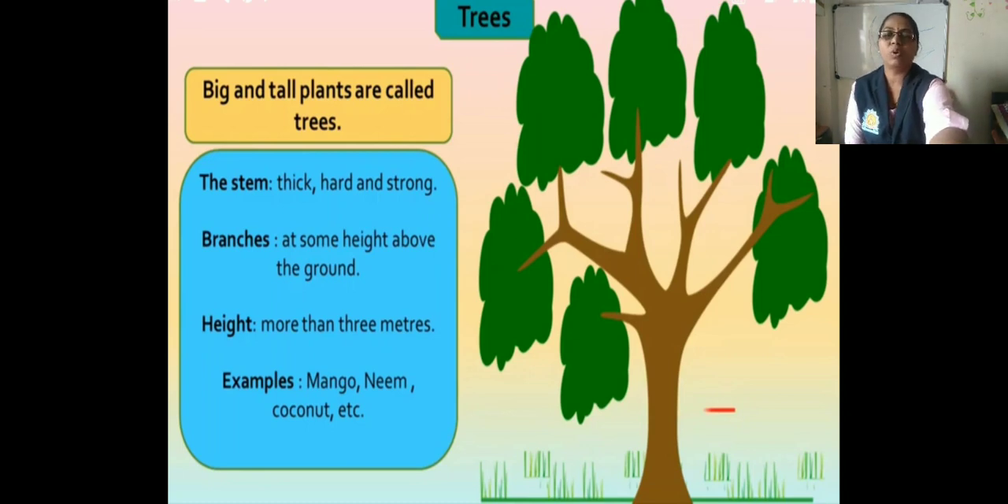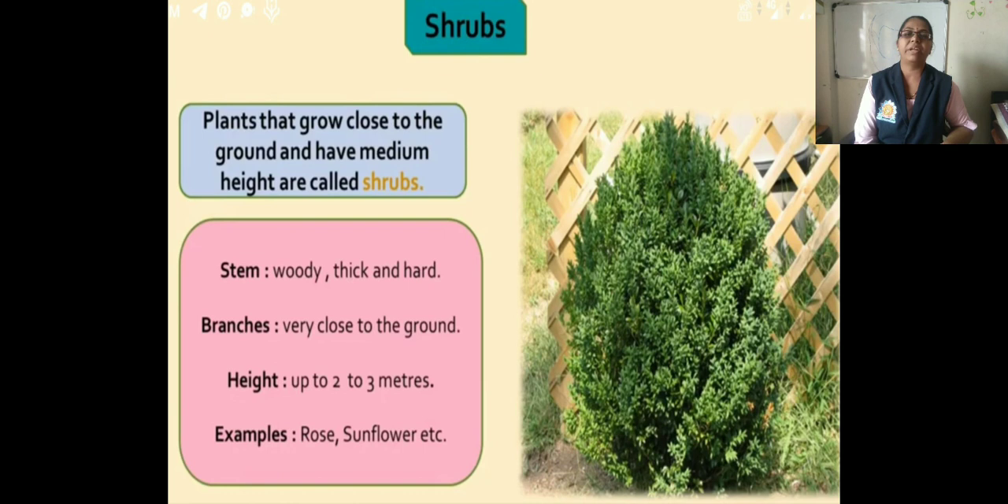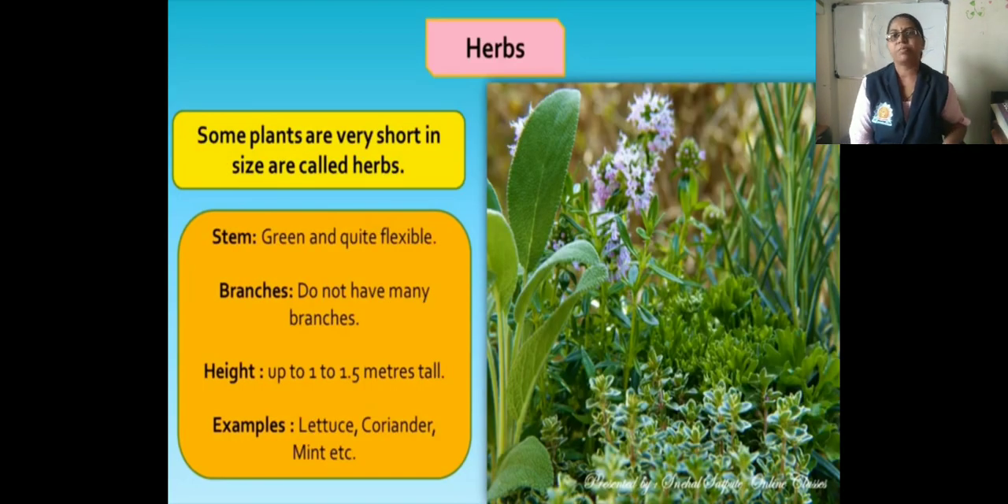Plants that grow close to the ground and have medium height are called a shrub. The stem of the shrub is woody, thick and hard. Branches are very close to the ground, with height up to 2 to 3 meters. For example, rose and sunflower, etc. Now next is the herbs.